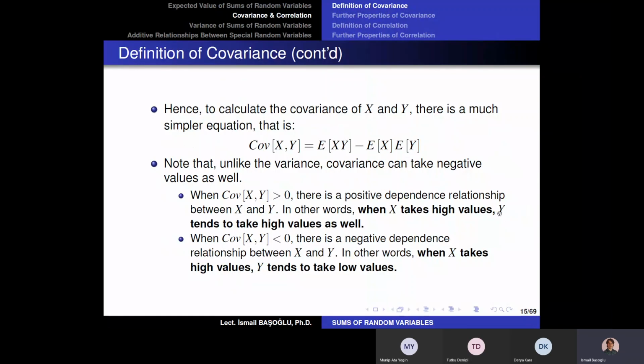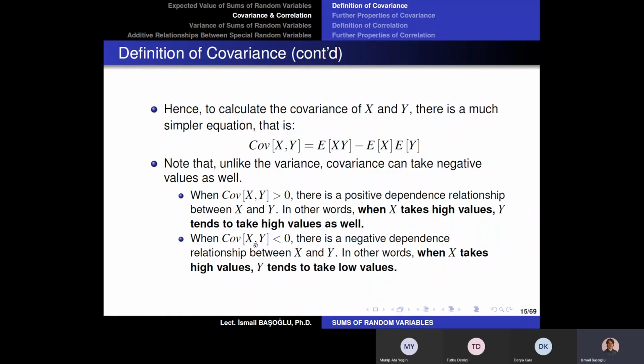Now, if the student is successful, then both midterm grades can be great. But if the student is lazy, most probably both the first and the second midterm grades are going to be low. So it depends on the student. Therefore, we say that the dependence between the first and the second midterm grade of the same student is a positive dependence. If one of them is high, then the other one is expected to be high as well.